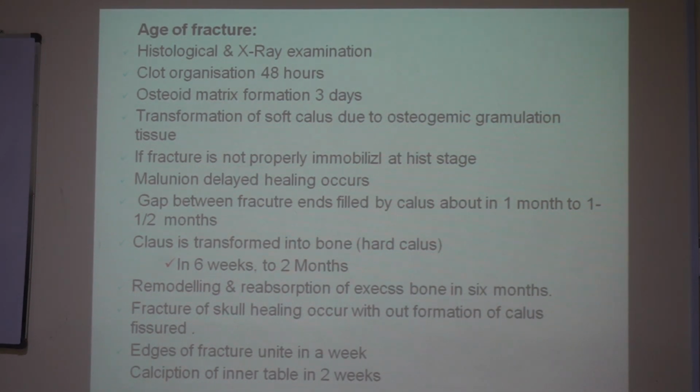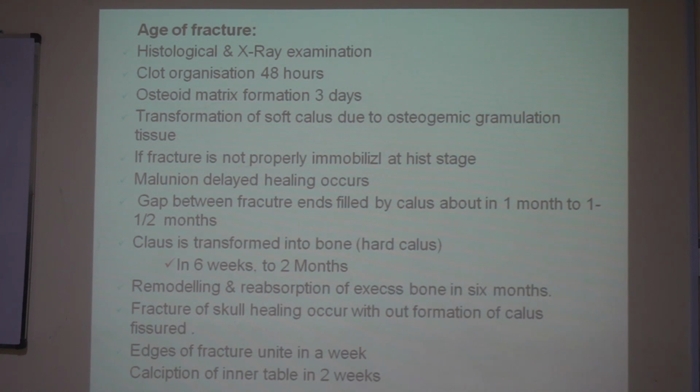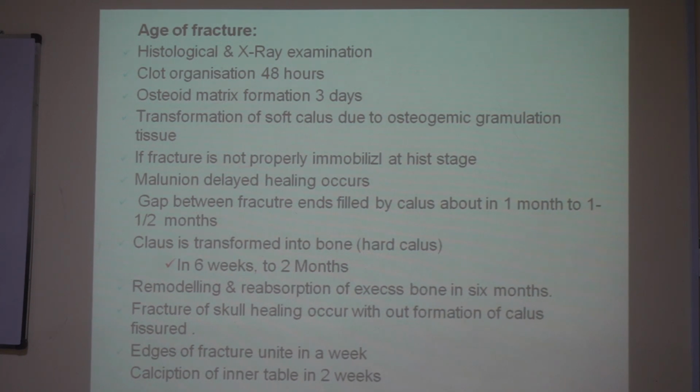Soft callus is actually the osteogenic granulation tissue. The formation of the osteogenic granulation tissue within the broken ends occurs, resulting in soft callus formation. This stage is very important. In this stage, if a doctor does not properly immobilize the fracture, then what will happen is either malunion or delayed healing. This is the ignorance of the doctor; a charge of medical negligence can be made against that doctor. So in the soft callus period, the bone is properly immobilized to avoid any malformation or delayed healing.